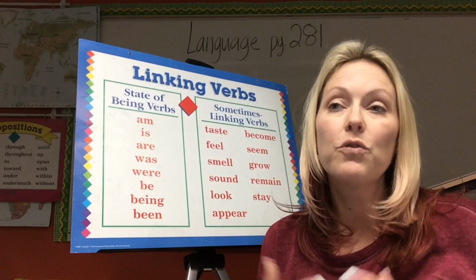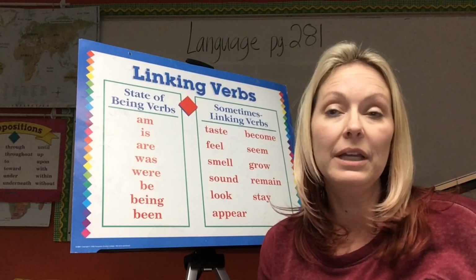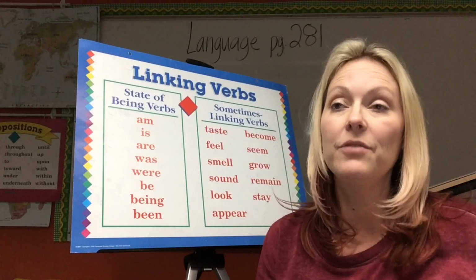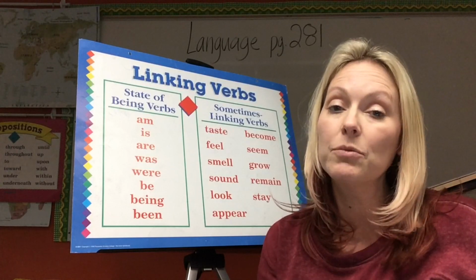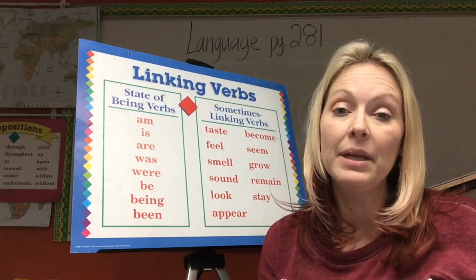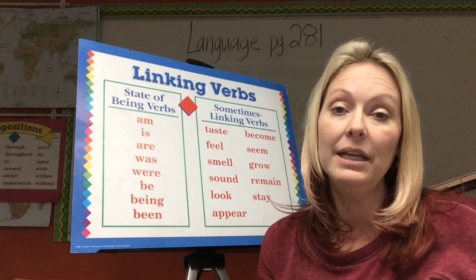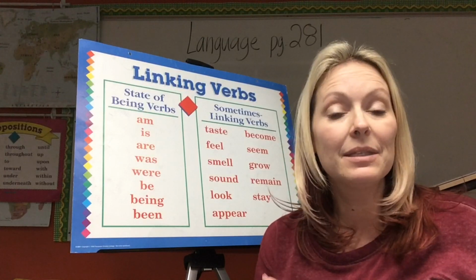The names for two types of complements, which follow the linking verbs, are the predicate nominative and the predicate adjective. But today we're just going to talk about the predicate nominative. Now, a predicate nominative is a noun or a pronoun that follows a linking verb and it renames the subject.